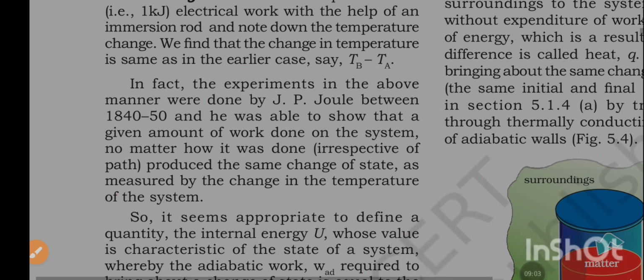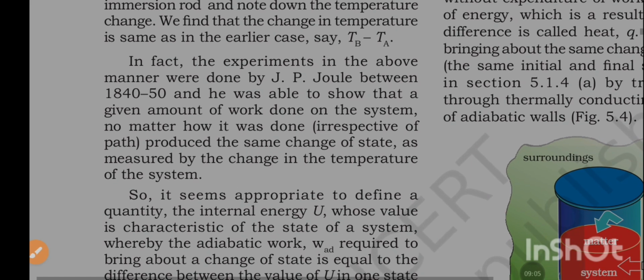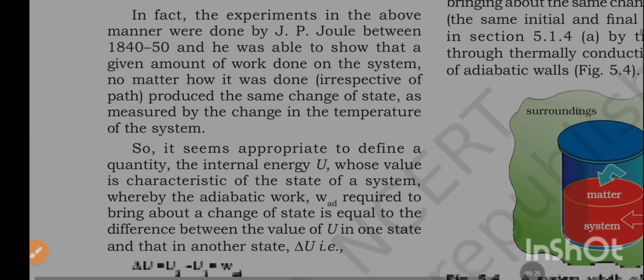In fact, experiments in the above manner were done by J.P. Joule between 1840 and 1850, and he was able to show that a given amount of work done on the system, no matter how it was done, irrespective of path, produces the same change of state as measured by the change in the temperature of the system.